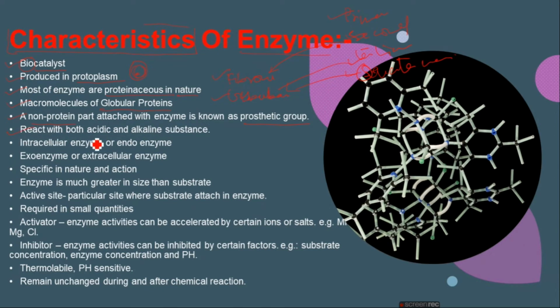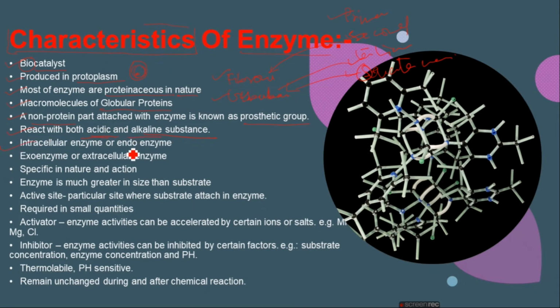They react with both acidic and alkaline substances. They do not see what the pH is, or what is the type of the substance or substrate. They just react with both of them, whether it would be acidic or whether it would be alkaline.